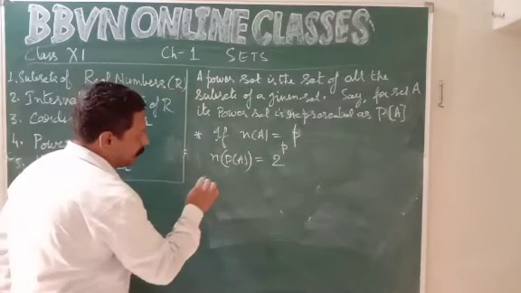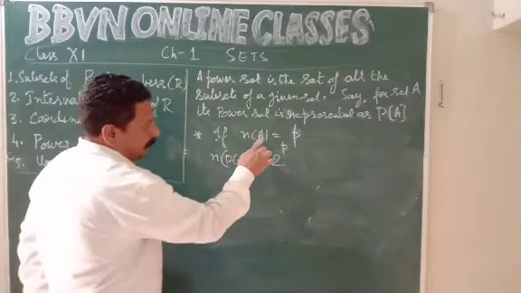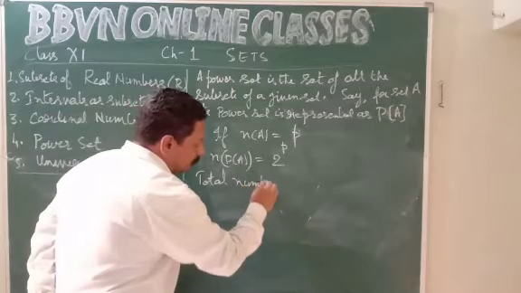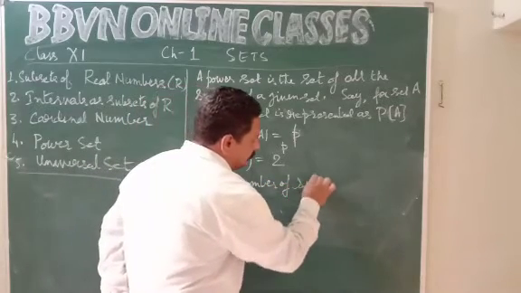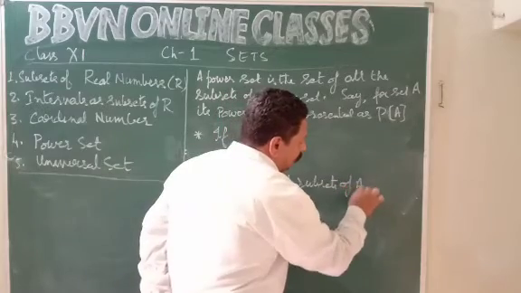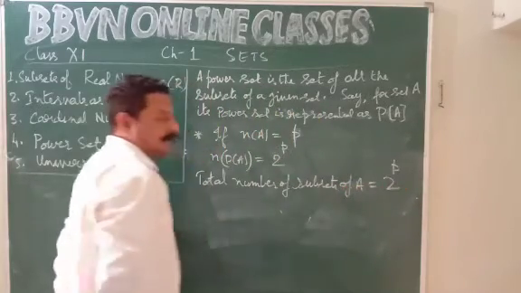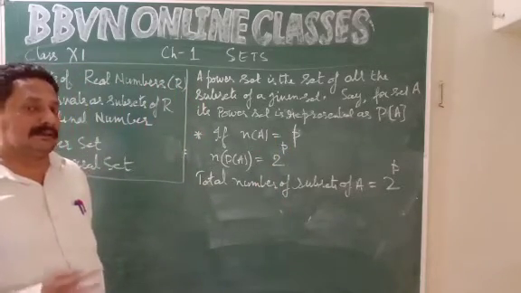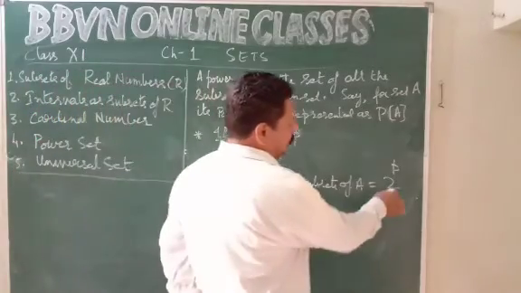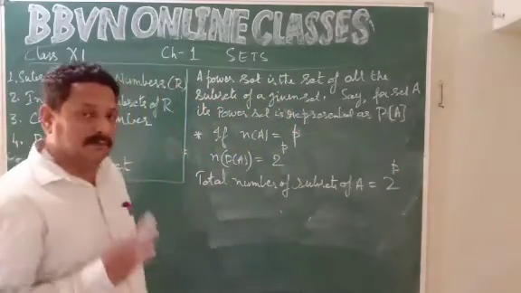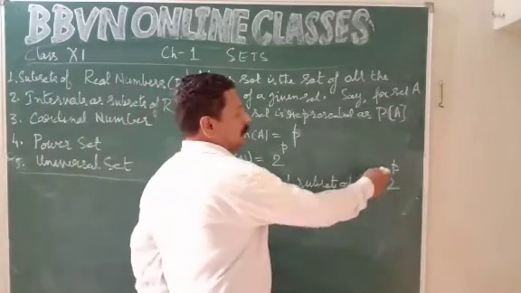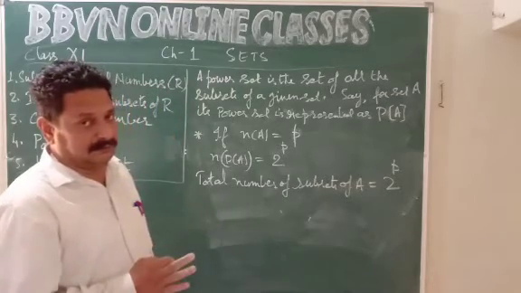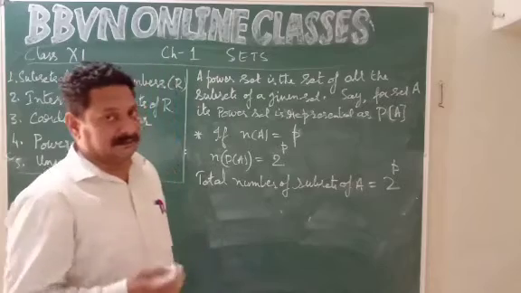So we can say the total number of subsets of A will be 2 power p. If a set has p elements, then the total number of subsets possible for that set will always be 2 to the power p. If set A contains 4 elements, the total number of subsets will be 2 to the power 4, that is 16. If it has 5 elements, the total number of subsets will be 2 to the power 5, that is 32.